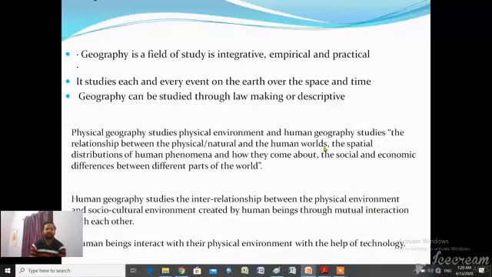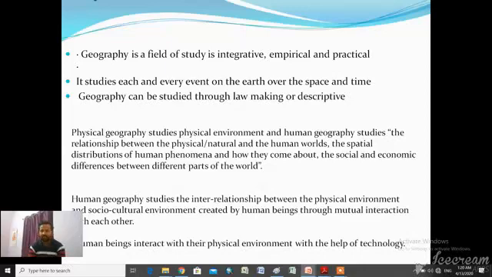Okay. So, what is geography? First, you have to recall your previous knowledge from class 11th, in which you have already studied the definition of geography. Okay, tell me the definition of geography.